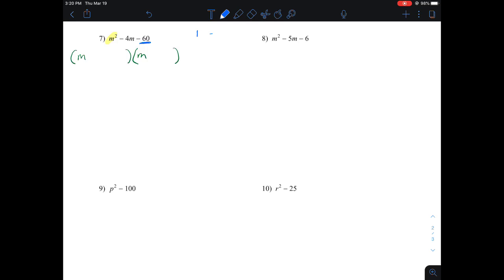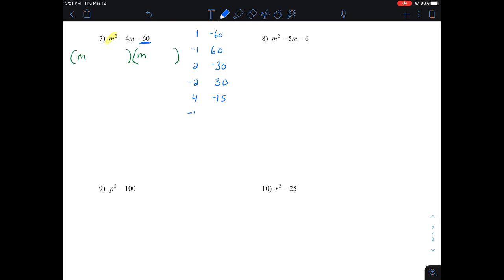1 times negative 60 makes negative 60. Well, so does negative 1 and positive 60. Positive 2 times negative 30. I'm just writing out my list. Negative 2 and positive 30 makes negative 60. 4 times 15, but one of them would be negative to start with because I need a negative product.